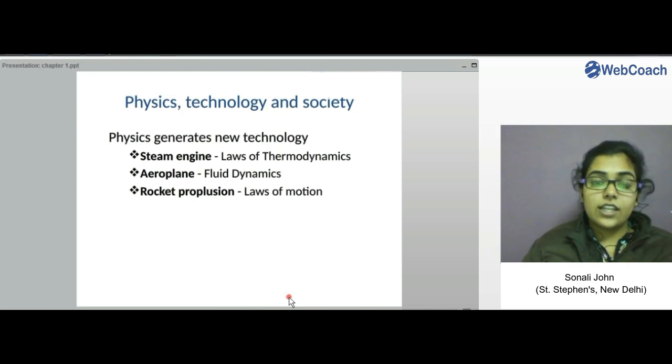So these technologies that have been developed over the years have played an important role in developing society. These small technologies as well as very important technologies like rockets, etc., have improved the developing society and have made our tasks easier.